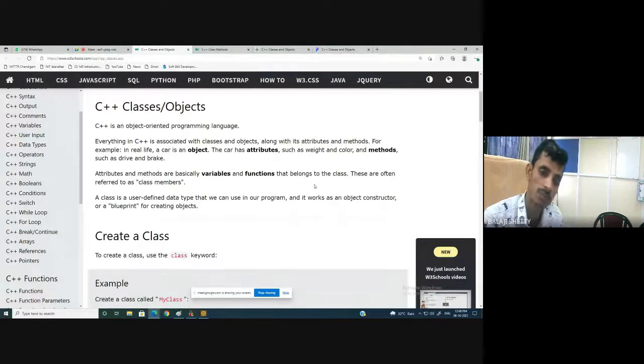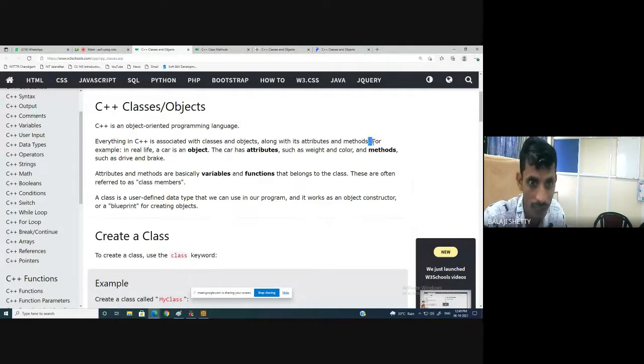But in C++, we can write procedure-oriented code also. Whatever code we have written so far is procedure-oriented code. There are no objects. So in C++, I can write procedure-oriented as well as object-oriented code. Okay, so I will convert the same program to object-oriented, along with its attributes and methods.